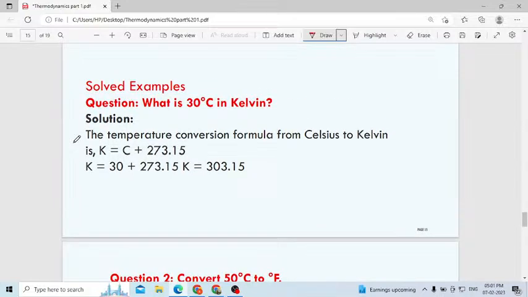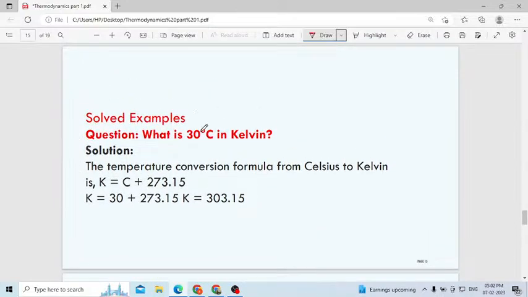Okay, I solved the problem because these problems are very easy. What is 30 degrees Celsius in Kelvin? Add 273, because here they are given in degree centigrade. You have to convert in terms of Kelvin. Means what you have to do? Kelvin will be equal to C plus 273.15. C means degree centigrade.